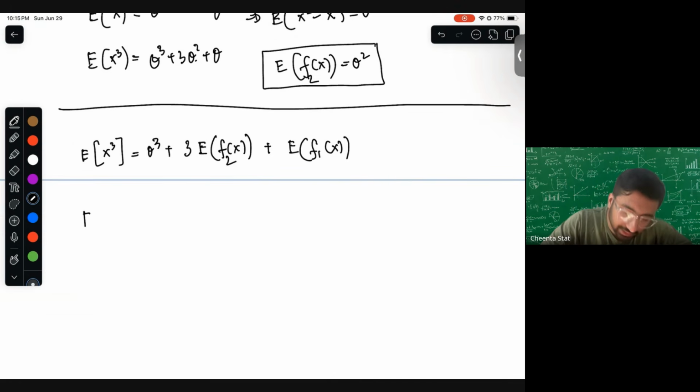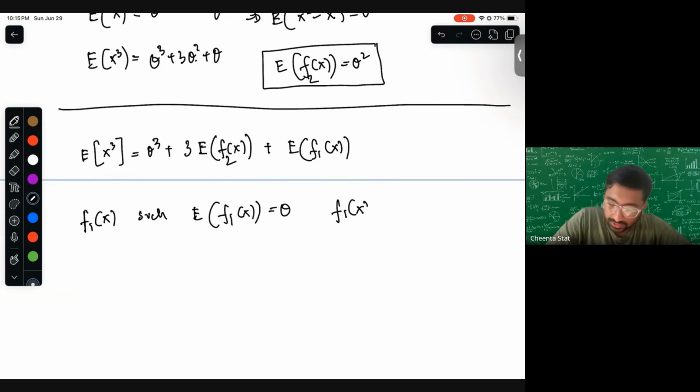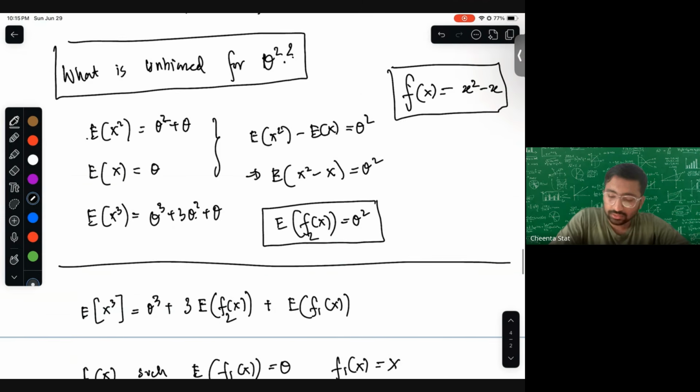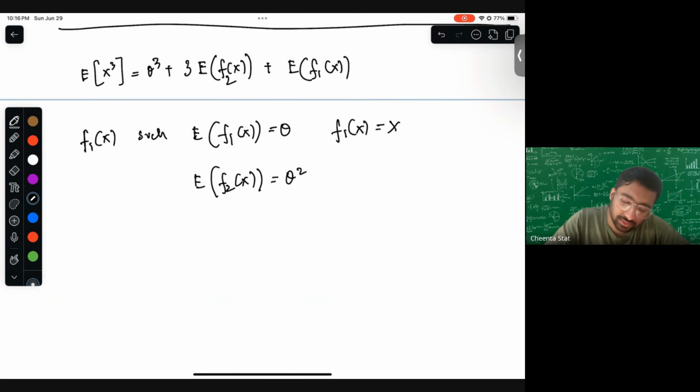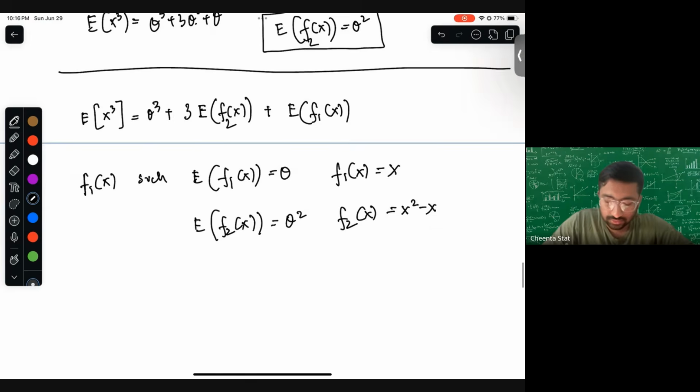What we are saying is that we have found an f1 of x such that expectation of f1 of x is equal to theta. Here f1 of x is nothing but x. Using this method, we have found out that expectation of f2 of x is theta square, where f2 of x is x square minus x.